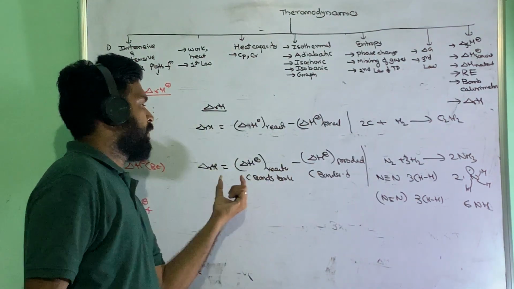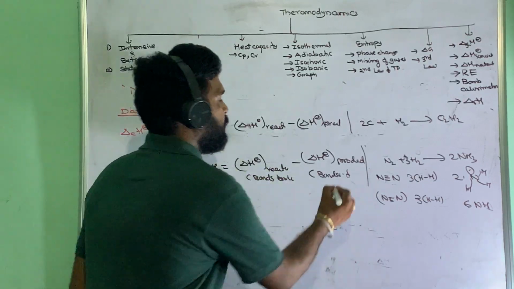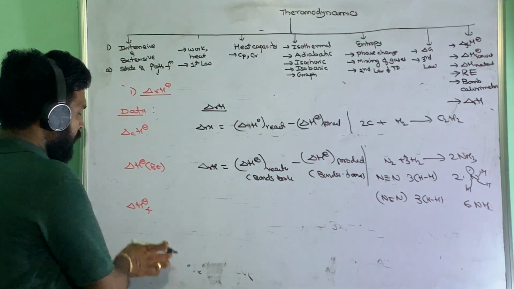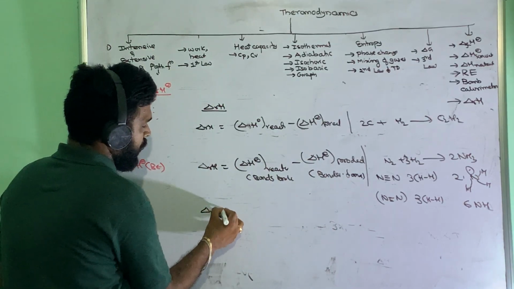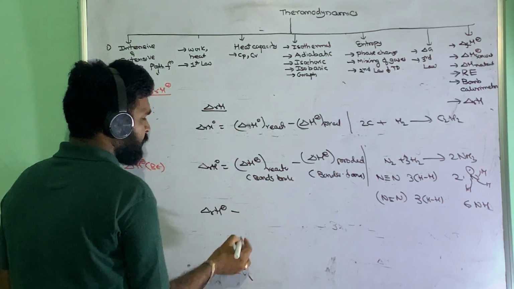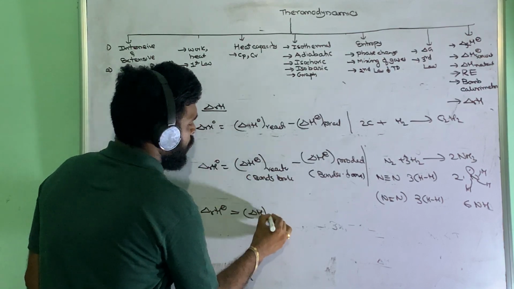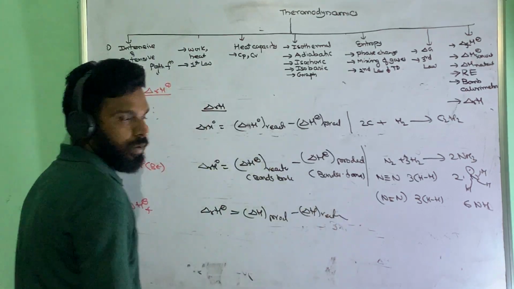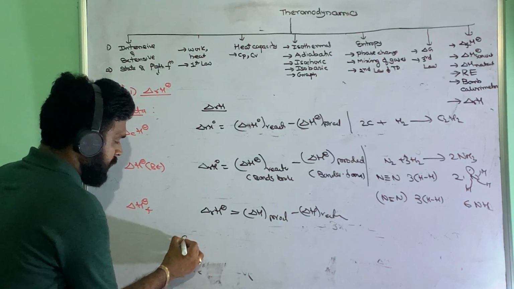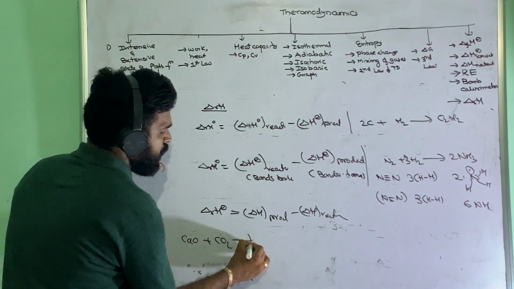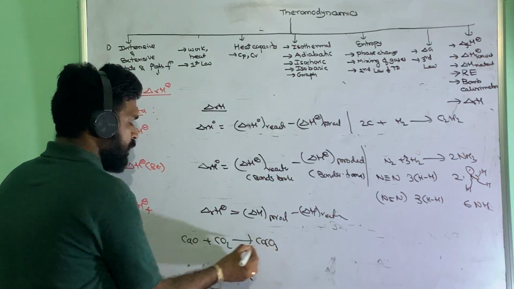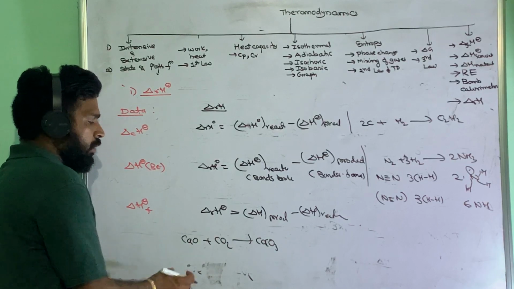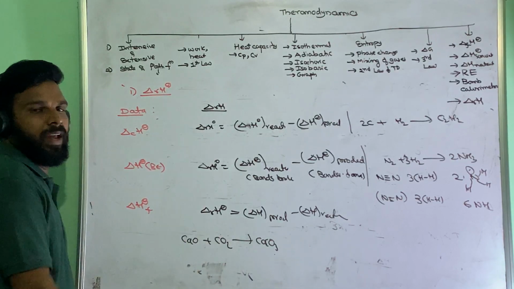So the bond enthalpy is given. So bonds broken minus bonds formed; you use reactant side minus product side. And if formation enthalpy is given, then you don't need to worry about this. Directly you take delta H products minus delta H reactants. For example, CaO plus CO2 giving CaCO3. The formation enthalpies of calcium oxide, carbon dioxide and calcium carbonate are all given. Then you can use products minus reactants.